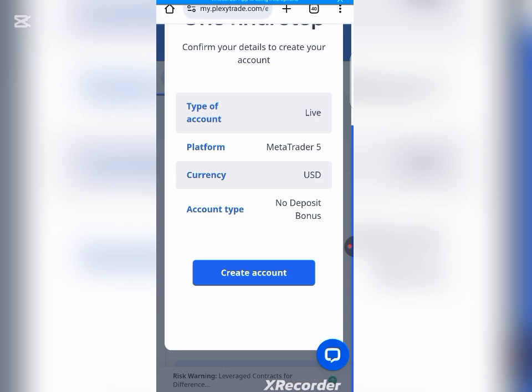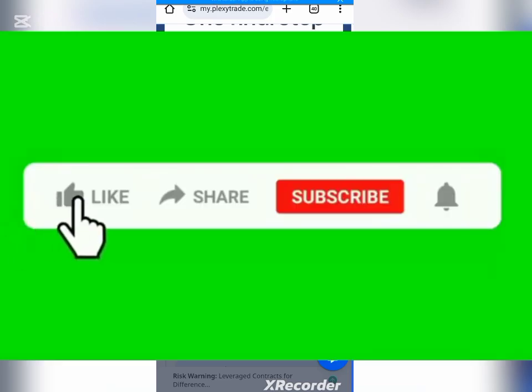Once it is shown in your balance, if you don't know how to log in on your MT5 account, all you have to do is go and watch my previous video, and inside it I have shown you how to log in your bonus account to your MT5 trader app for you to start trading.